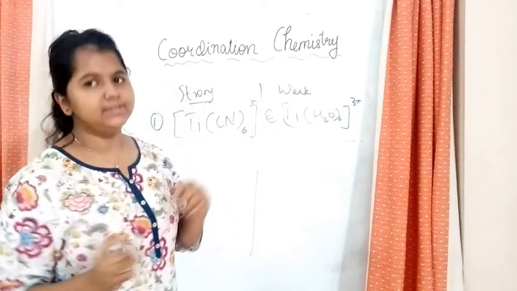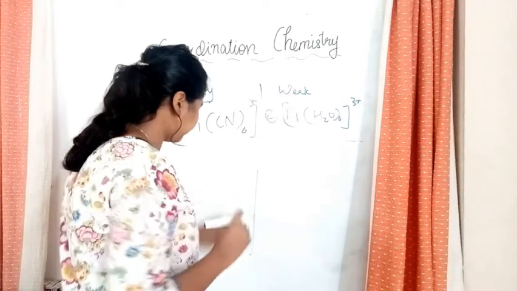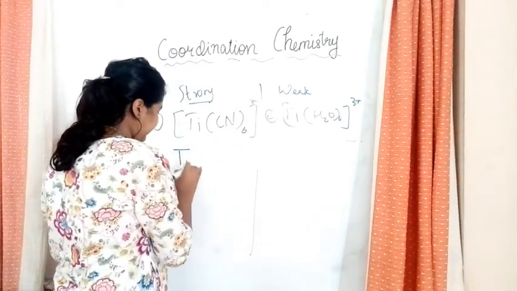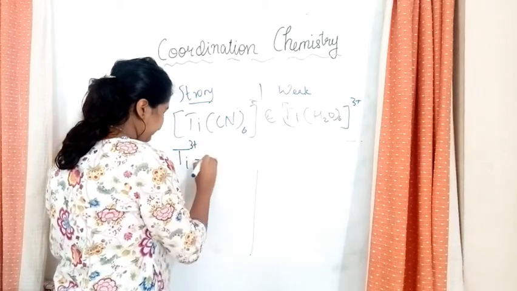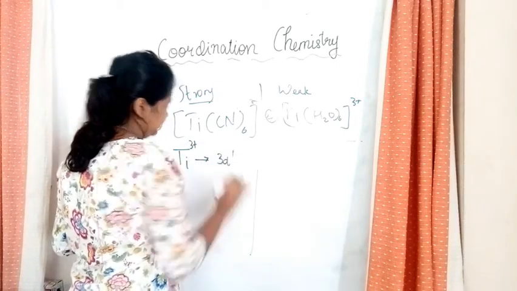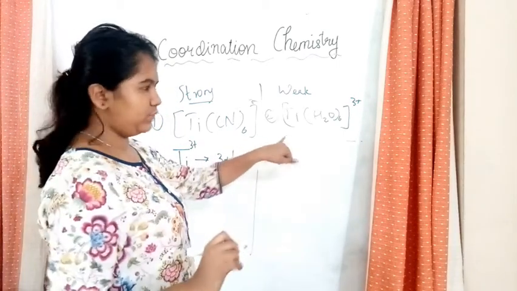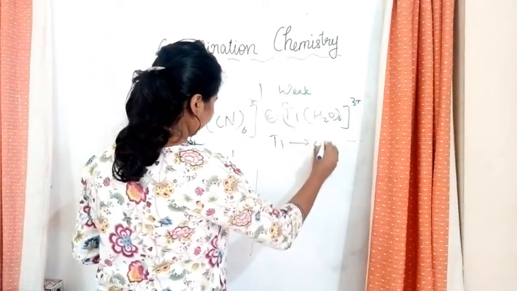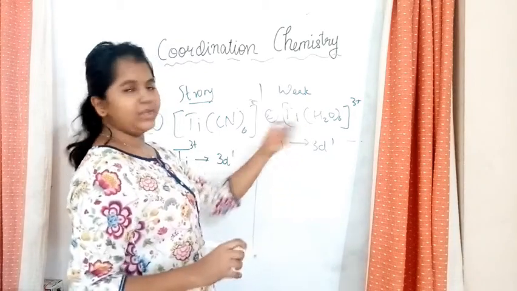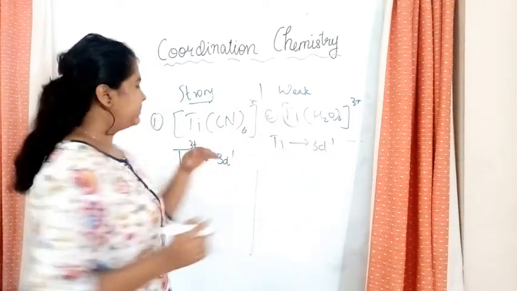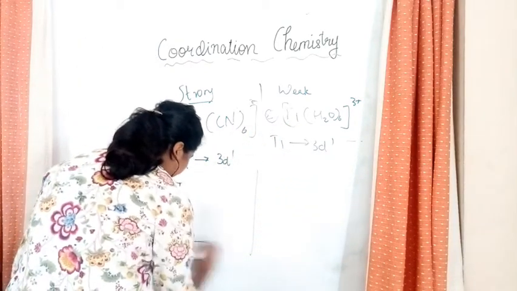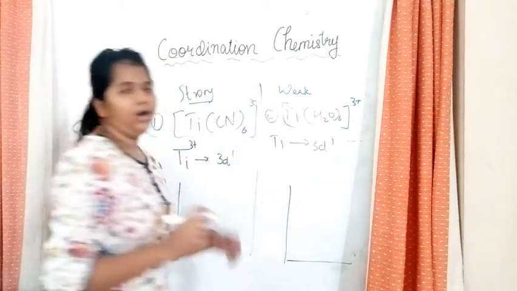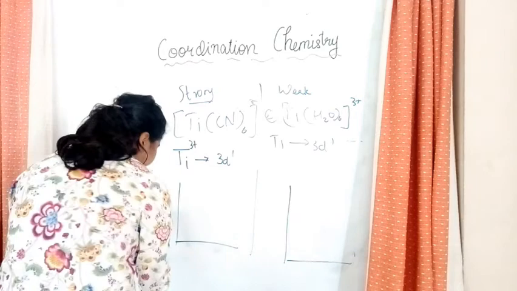So the first one over here is Ti3 plus. It is 3d1. Over here Ti is again 3d1. Then we will draw our graph. So this is energy.